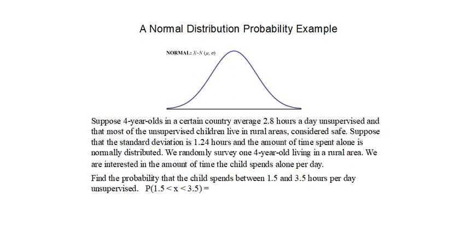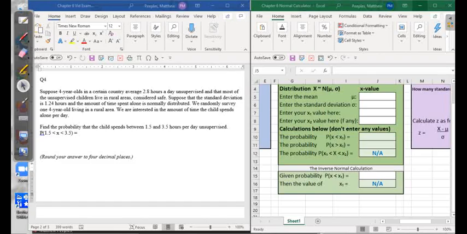We want to find the probability that the child spends somewhere between 1.5 and 3.5 hours per day unsupervised. In this case, again, we're going to use our normal calculator. So here's the calculator, and this time we have to pick out the information. The fact that they're 4-year-old children is not going to be data for us, but we are told that the average is 2.8 hours per day unsupervised, and that the standard deviation we are to suppose is 1.24 hours.